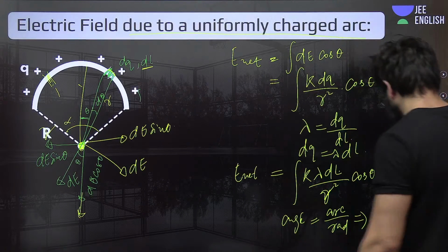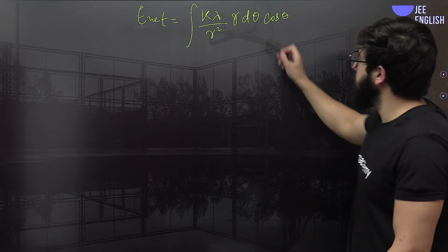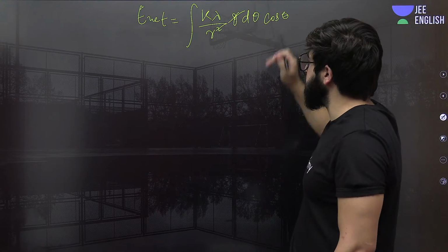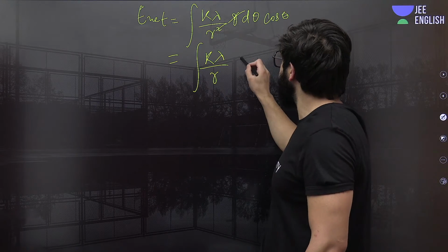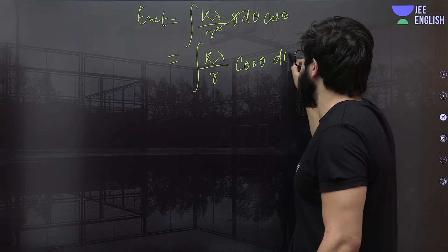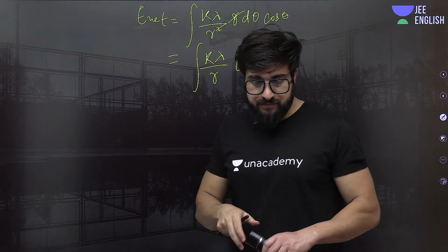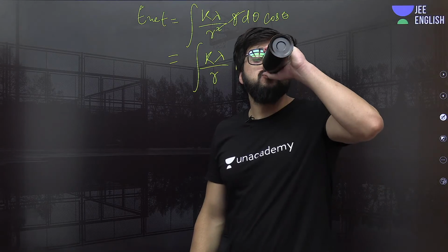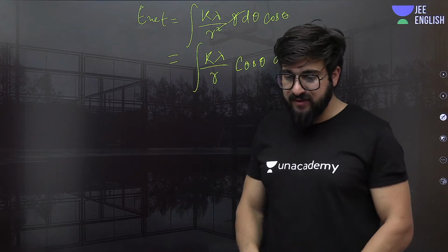Okay, fine. r d theta and r square. Yeah, so this and this will get cancelled. The integration is k lambda upon r, cos of theta, and d theta over here. I hope till here everybody understood. These are simple derivations, not that difficult, okay?